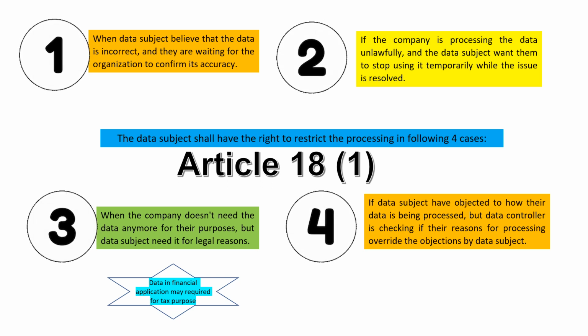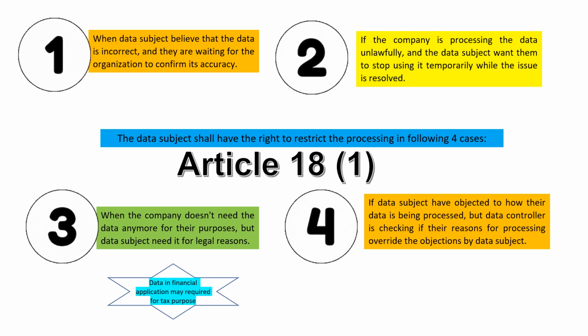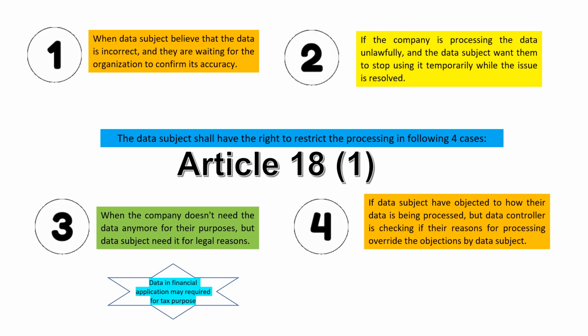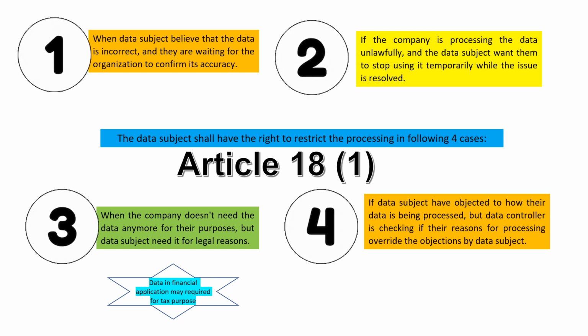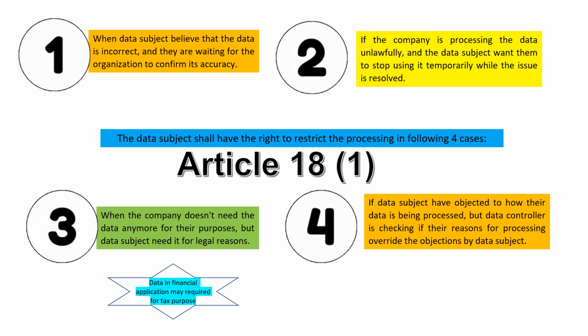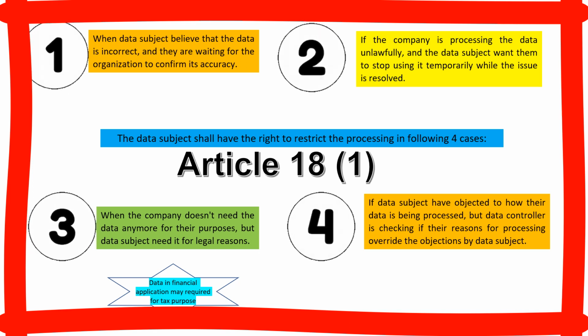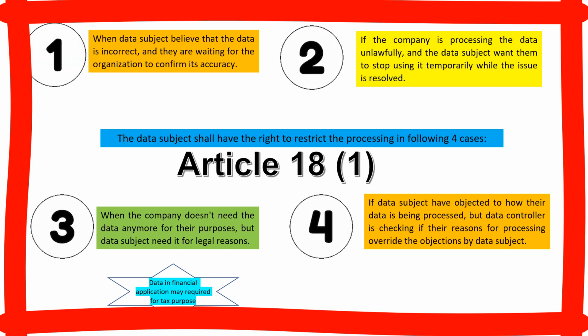Fourth point, if the data subject has objected to how their data is being processed, but the data controller is still checking if the reasons for processing override the objections by the data subject. So, only under these four circumstances, the data subject can ask the controller to stop the processing of their data.